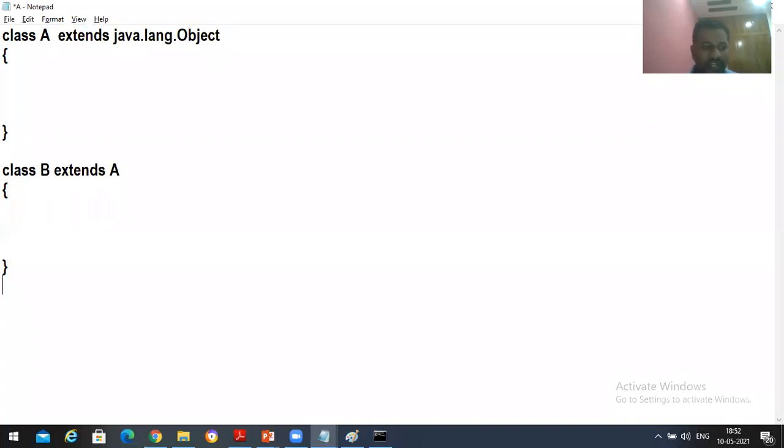Okay, suppose I am going to take something like class C, opening brace and closing brace. Now for this class C, I'm not going to extend any class. If I'm not going to extend any class, then automatically the Java compiler is going to take it like this: class C extends java.lang.Object. Okay, clear with this, students?